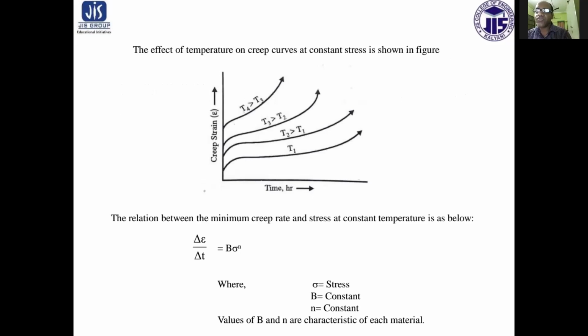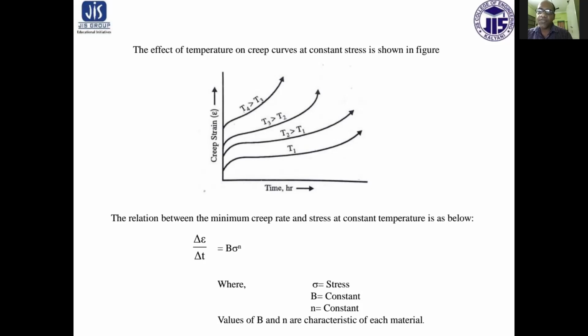Now, the effect of temperature on the creep curve at constant stress is shown. With the increase in temperature, the creep rate, that is the instantaneous creep, is much faster and very high. With the increase in temperature, the secondary region of the creep zone, which is the design part, is minimized, and in the tertiary region, the rate of increase toward failure becomes faster with the increase in temperature.